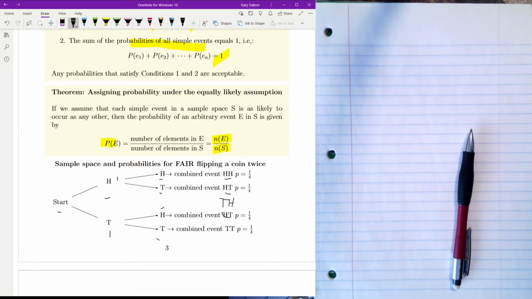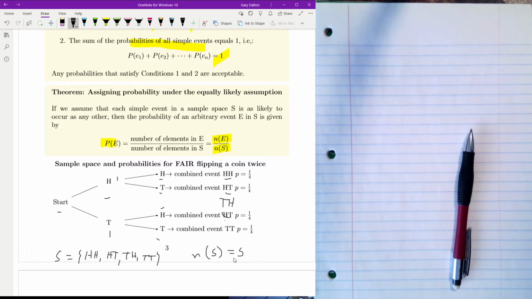You count them up and you'll notice, so let's write it out. So the sample space, we know what this one is, but it's HH, HT, TH, and TT. So that's a sample space. We know that there are 4 elements in the sample space.